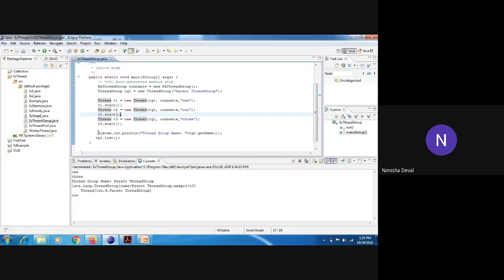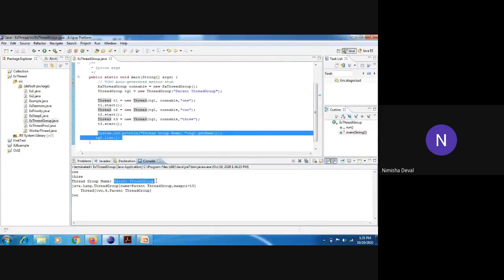That is the thread group information. It has displayed the name of a group, and after that it has printed here which thread is going on. It has shown you which thread is going on, and at that time which thread information remains. Right now the second thread has not completed its working. That thread is shown over here. So according to which thread has remained, it will print the list of threads.